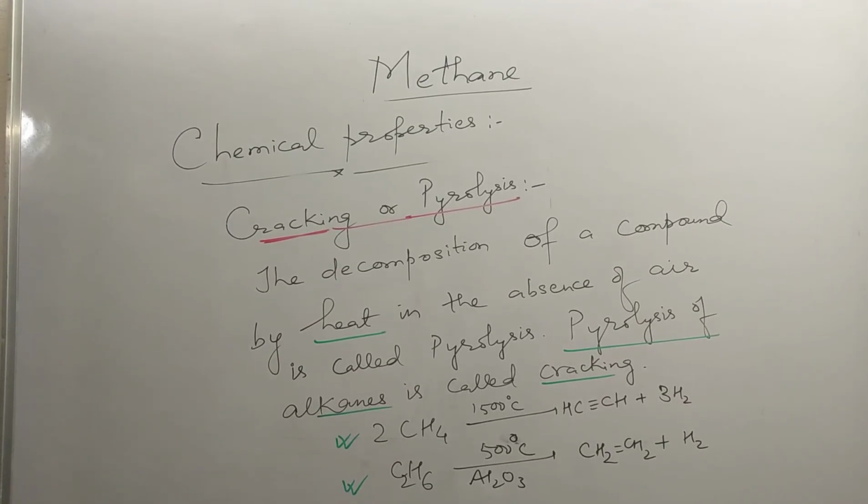Now, cracking or pyrolysis. Pyro means fire, lysis means to break. The decomposition of a compound by heat in the absence of air is called pyrolysis. Pyrolysis of alkanes is called cracking. So when methane is heated in the absence of air at 1500 degrees Celsius, it forms ethyne plus hydrogen gas. When ethane is heated at 500 degrees Celsius in presence of alumina, Al2O3, it forms ethene plus hydrogen. So these are examples of cracking or pyrolysis.